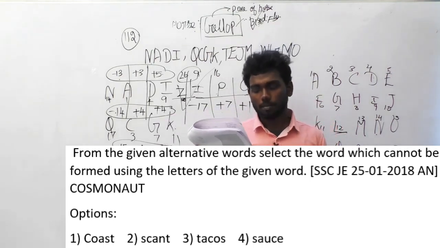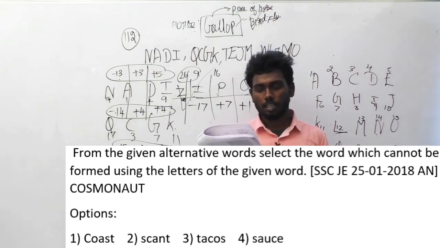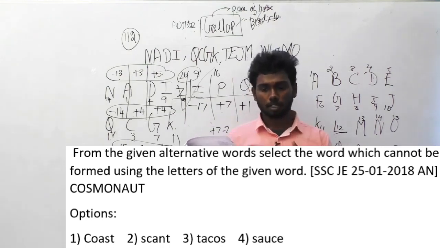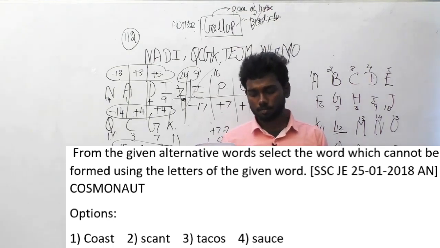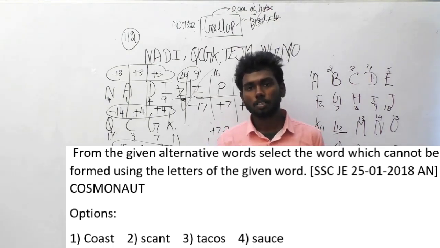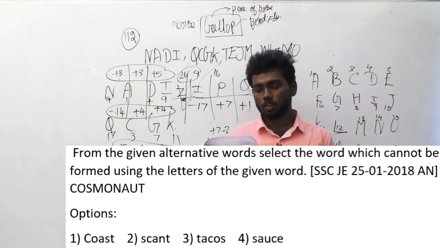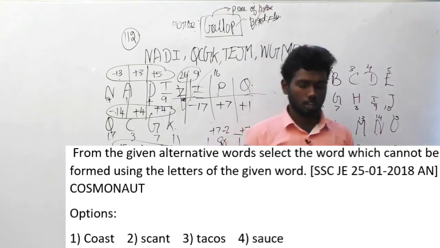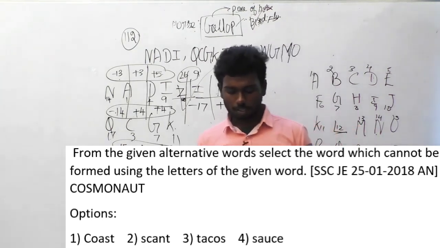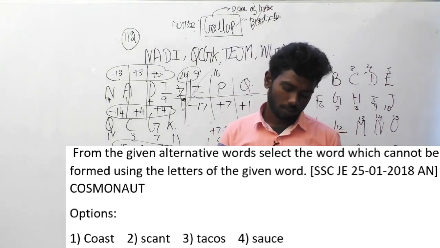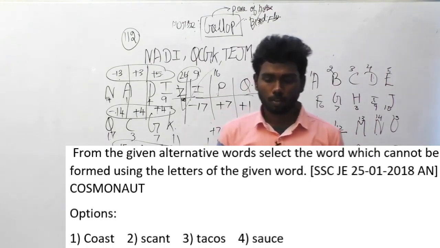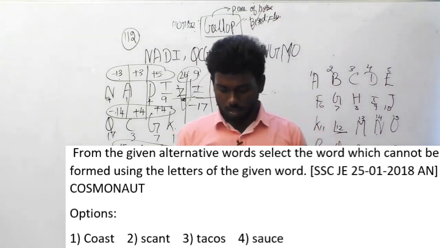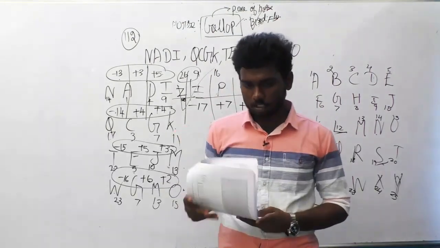You have to check the letters of cosmonaut first, and then check which answer option has a letter that is not in cosmonaut, because with that option you can find the word which cannot be formed using cosmonaut. The answer option is sauce, because the letter E in sauce is not present in cosmonaut. So that's the answer.